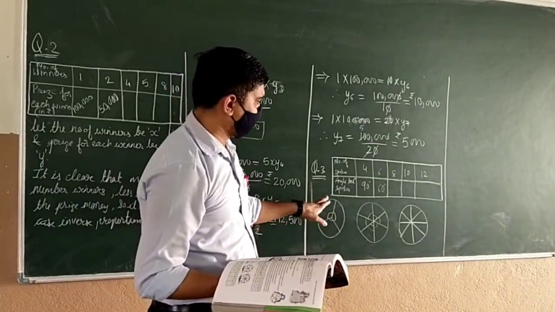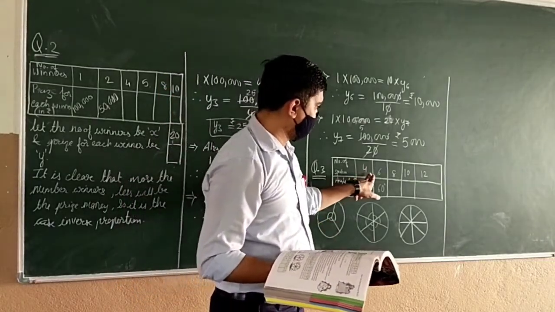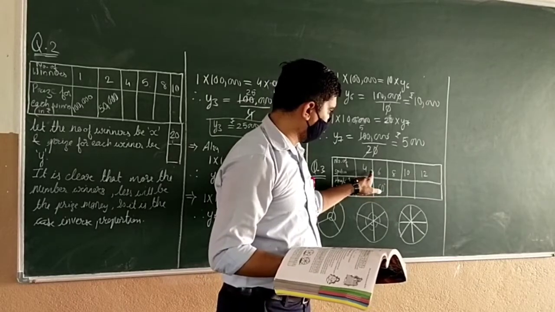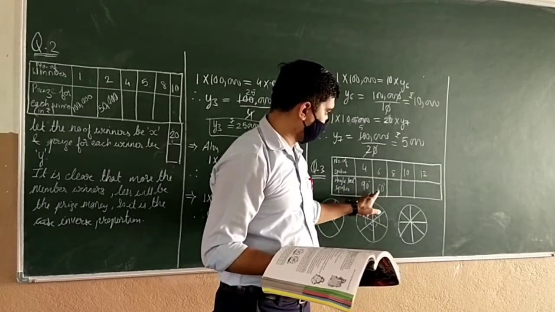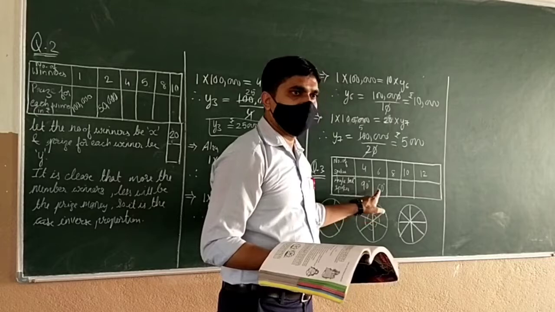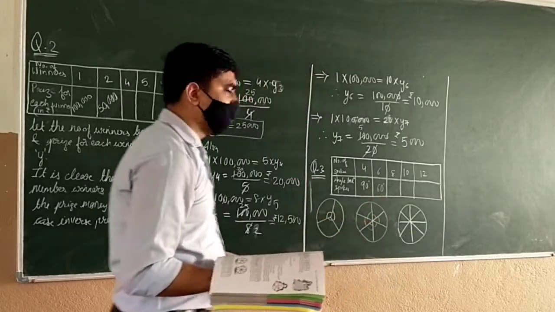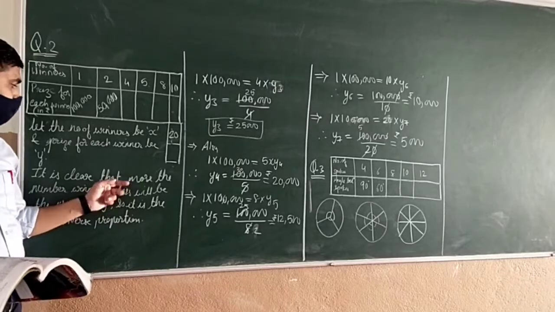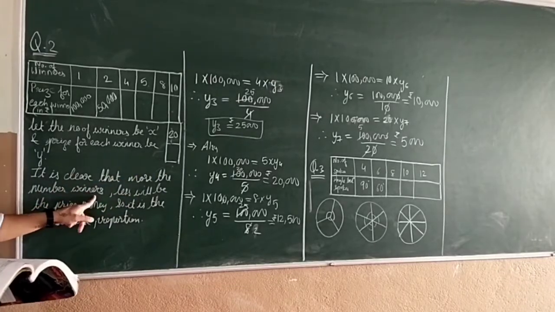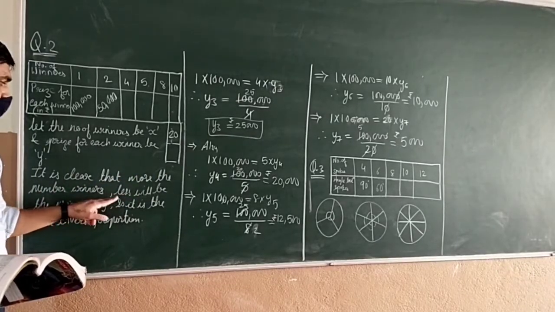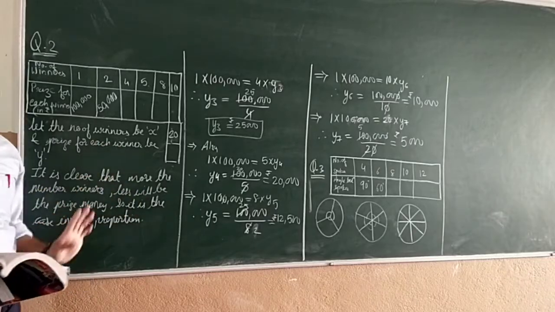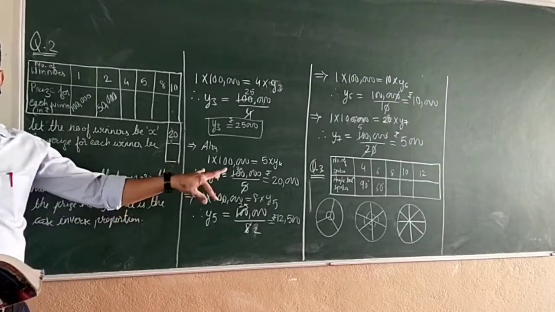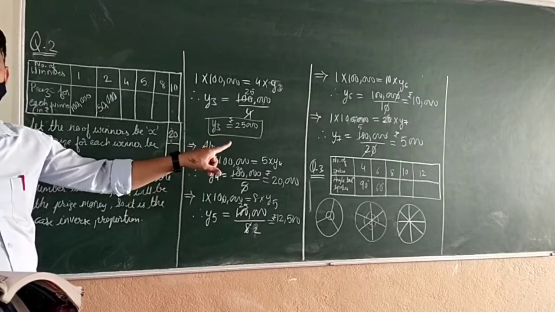Now tell me, if I increase the spokes, you can see 4 to 6. What is the angle between them? Angle decreases. So you will write here same line. It is clear there that more the number of spokes, less will be the angle between them. Okay, should I write?